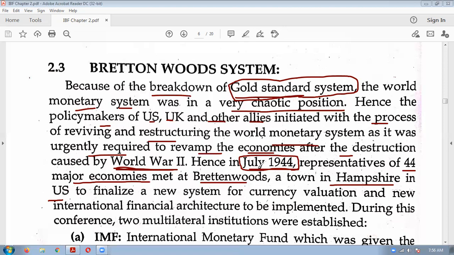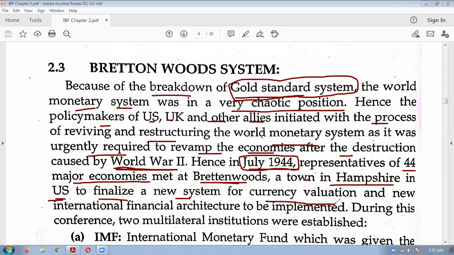Representatives from 44 major countries came to Bretton Woods. For what purpose did they come? To finalize the new system for currency valuation, how to determine the exchange rate between two countries.